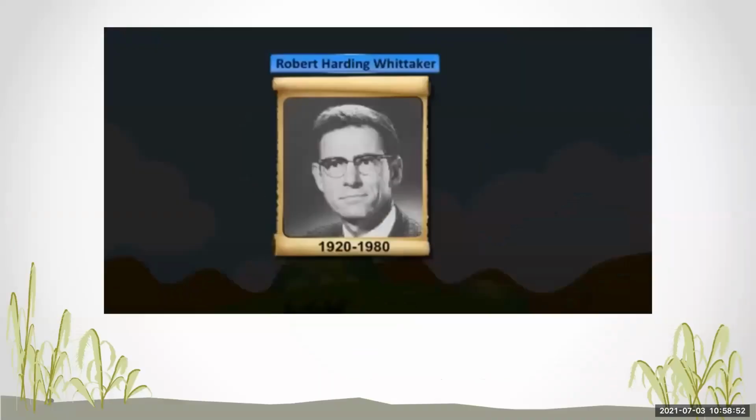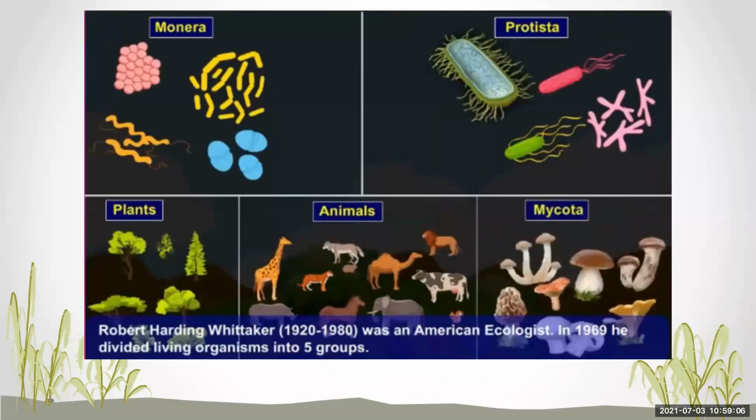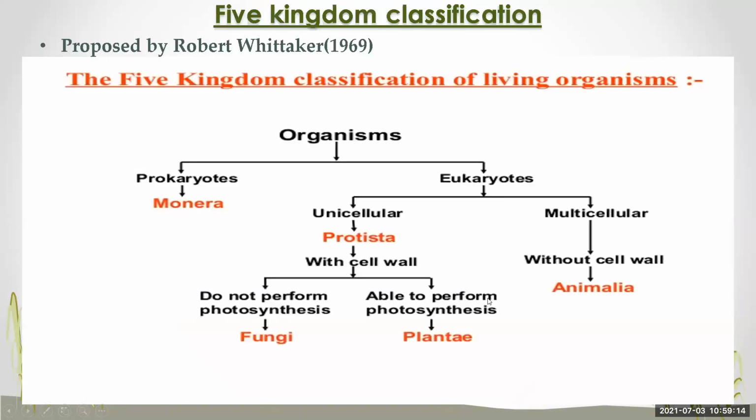Now, as you have studied in the earlier lectures, this is the scientist Robert Whittaker who classified the organisms into 5 kingdoms in the year 1969. These are the 5 kingdoms: Monera, Protista, Plantae, Animalia, and Mycota. This is the classification made by Robert Whittaker in 1969.